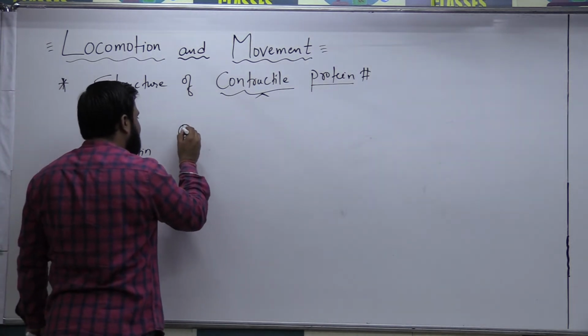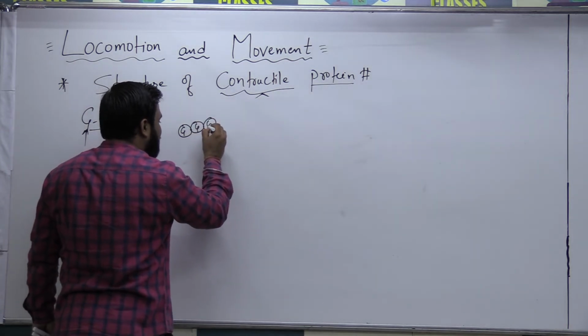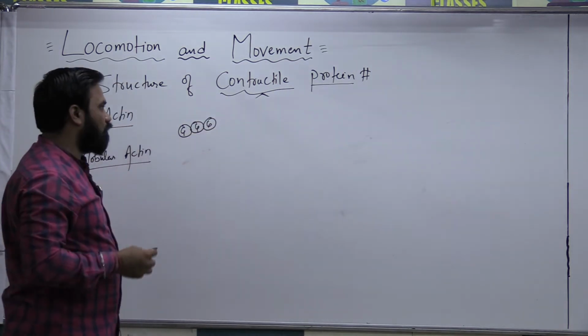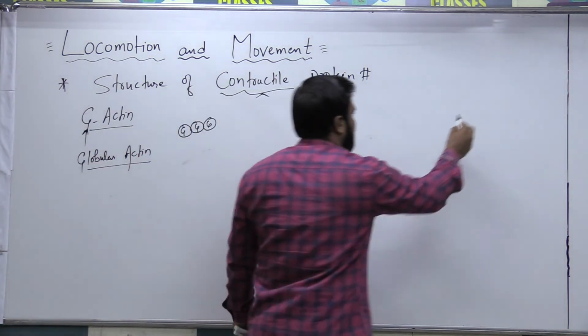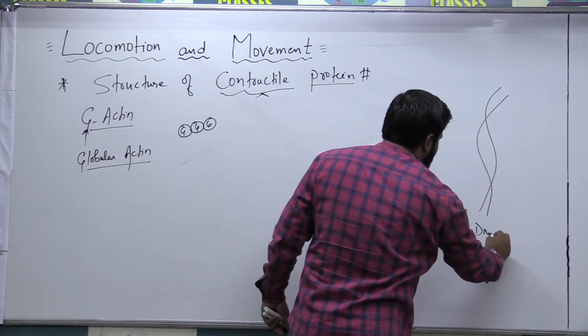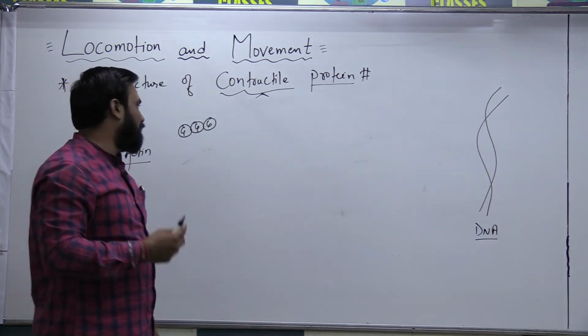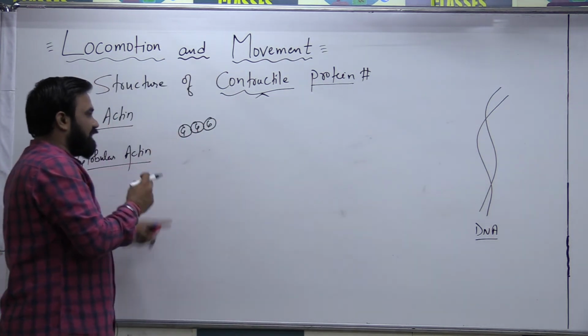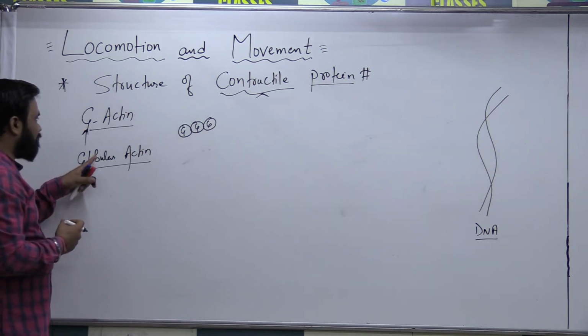This is one G-actin, this is another G-actin, this is another G-actin. In this way, we form a double helical coiled structure which is similar to the DNA. This is the structure of the DNA, and in a similar way we see the structure of the actin filament. So the actin filament has a basic or primary unit in the form of G-actin.